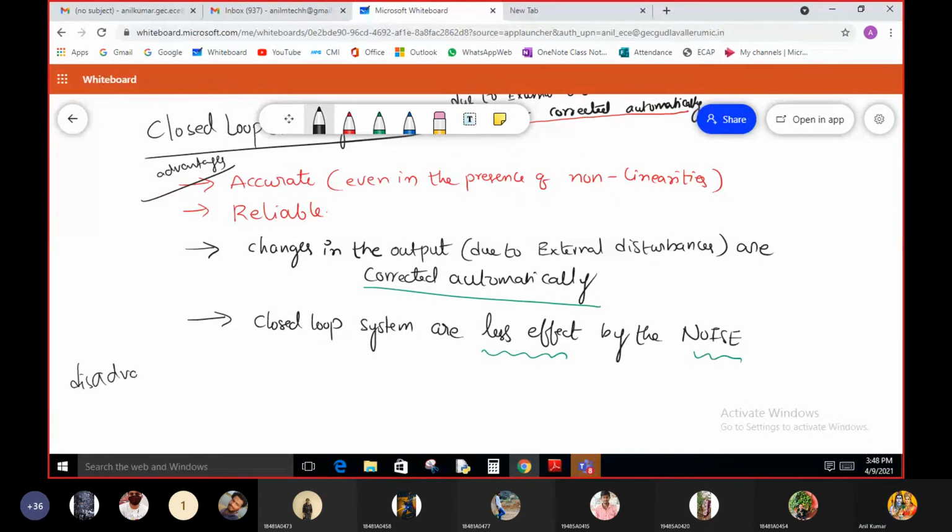Okay guys, what is complexity? Complex. And the systems are costly. Why? Because we need four components to construct it. In order to construct a closed loop control system, we need four components. So therefore, closed loop control systems are costly as you compare with the open loop control system. And also it is very complex to design a closed loop control system. Why? Because we need four components as you compare with the two components in open loop control system.